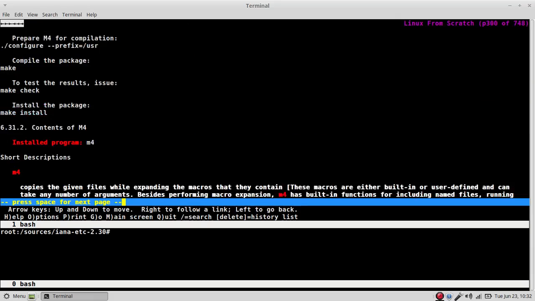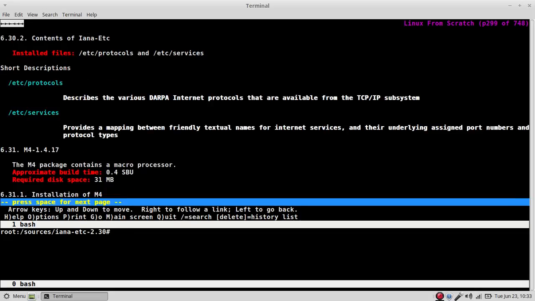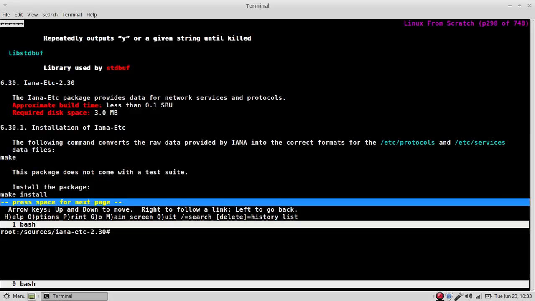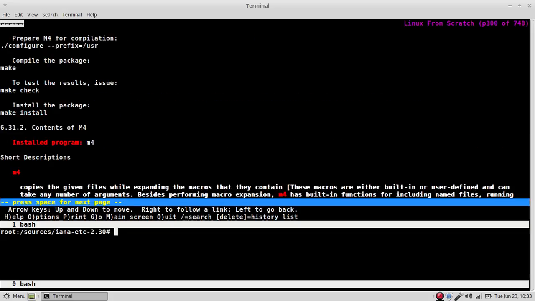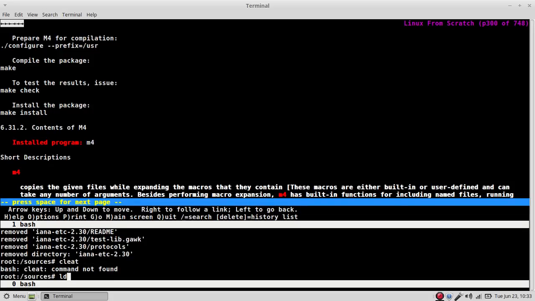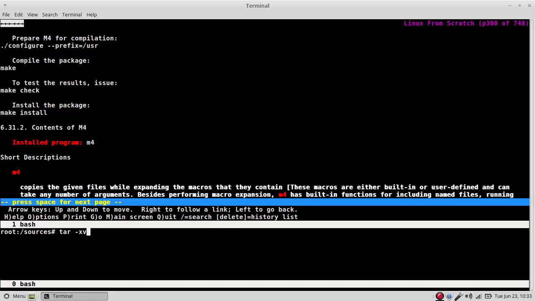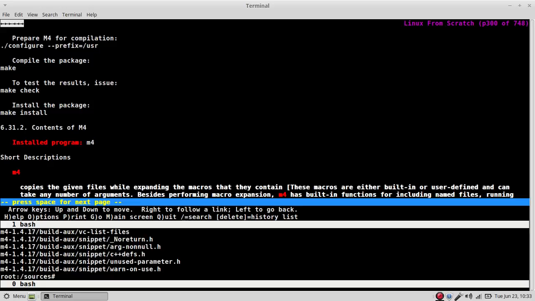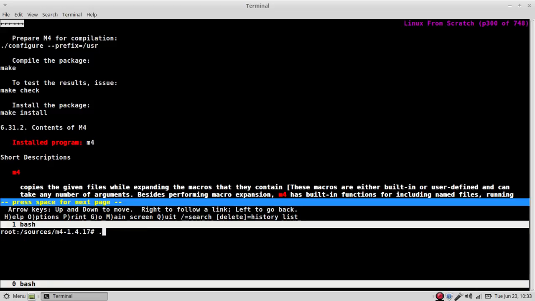Let's shrink this up a little bit so I can look ahead. Make install. And on to Etc. Oh, Etc? What? On to M4. Run configure prefix equals user, and make install.